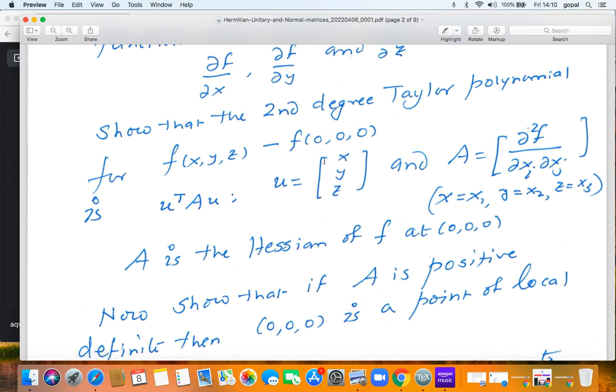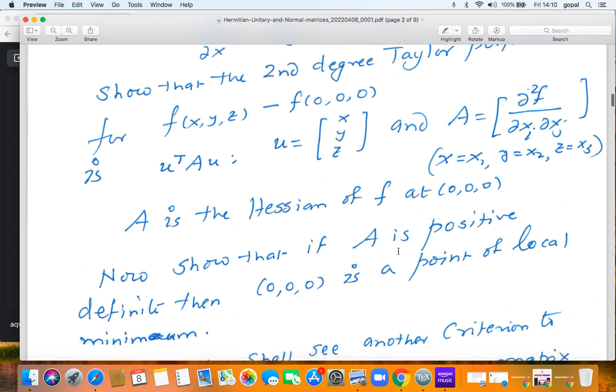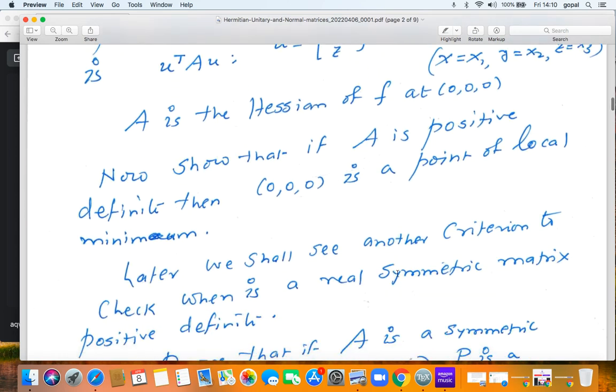So when I move away from the origin, and I go to a neighboring point xyz, close enough but away from the origin, this U is a non-zero vector. If U is a non-zero vector and this Hessian is positive definite, then U transpose AU must be strictly positive. So this difference, f of xyz minus f of 0, 0, 0, is strictly positive. That means that 0, 0, 0 is a point of local minimum. So if the Hessian A is positive definite, then 0, 0, 0 is a point of local minimum. Okay, so now this is a very useful thing.